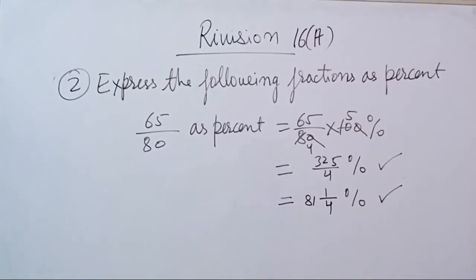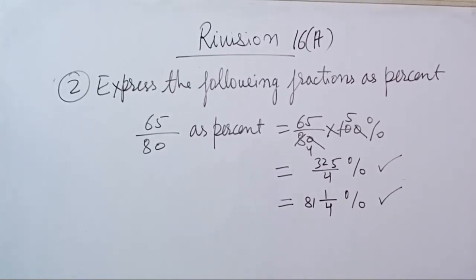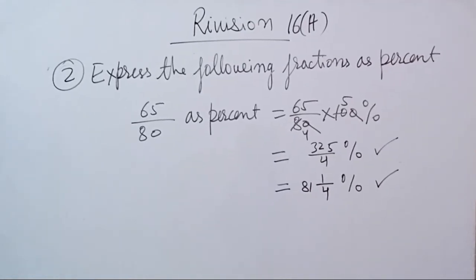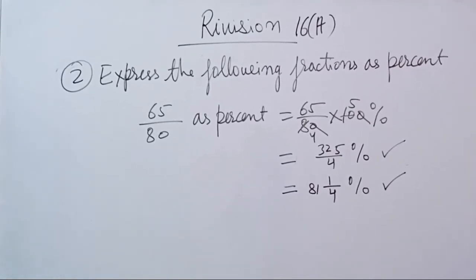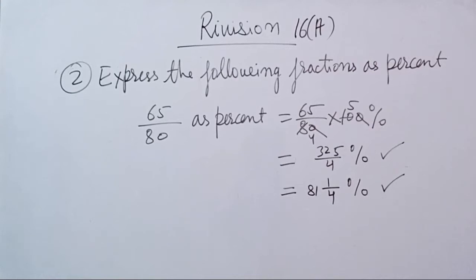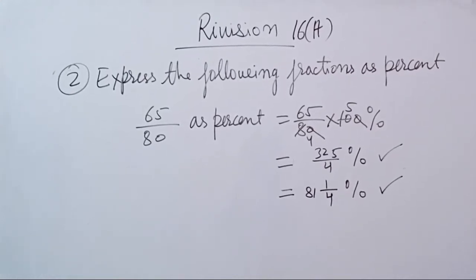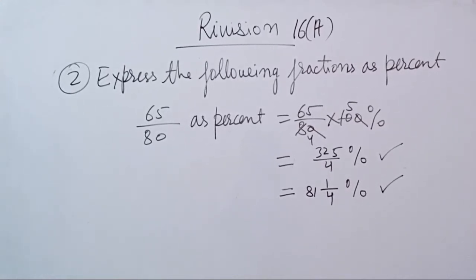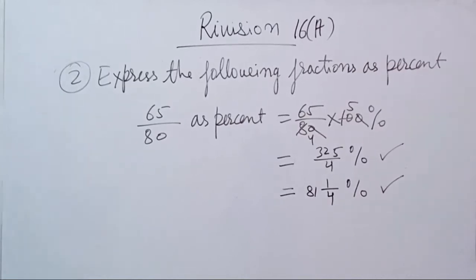Either this answer is correct, or you can write it as a mixed fraction, that is 81 1 upon 4. Both answers are correct, whether you write 325 upon 4 or 81 1 upon 4. So in that manner you can do sums of these types.